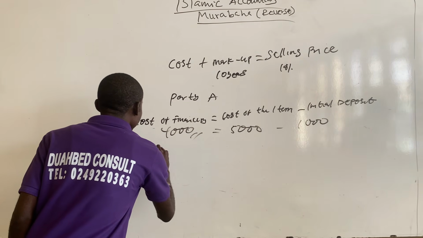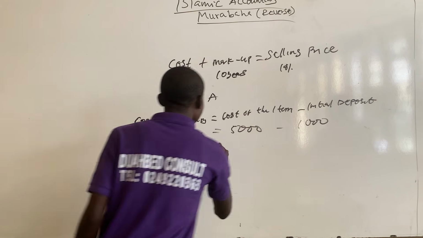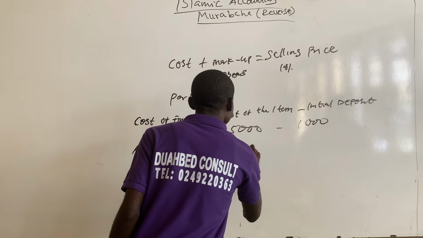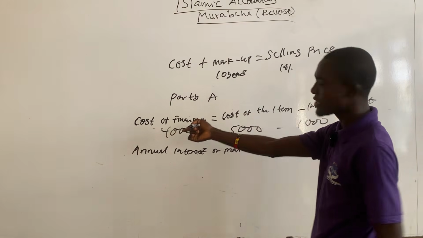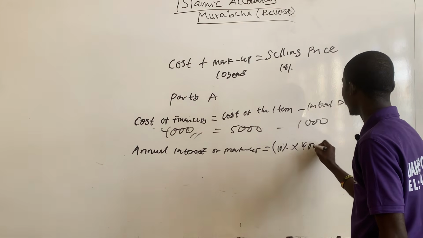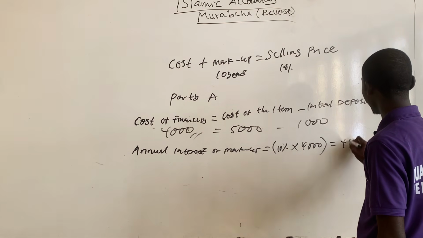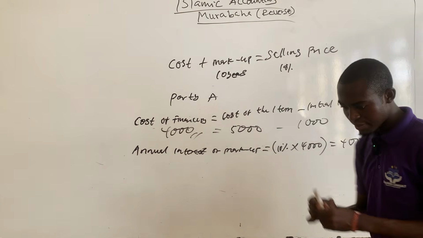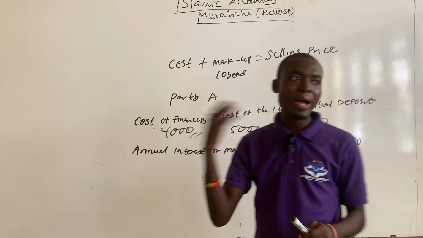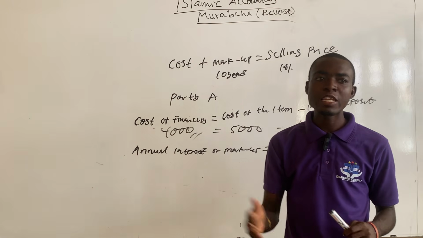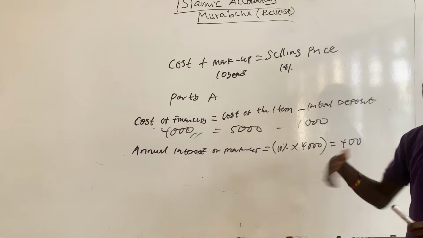So annual interest or markup will be 10% times the cost of finance, which is 4,000. So 10% on 4,000 will give us 400. If you want to calculate the total amount of markup that party A will be paying over the 10 years, we just multiply the annual markup by the number of years.